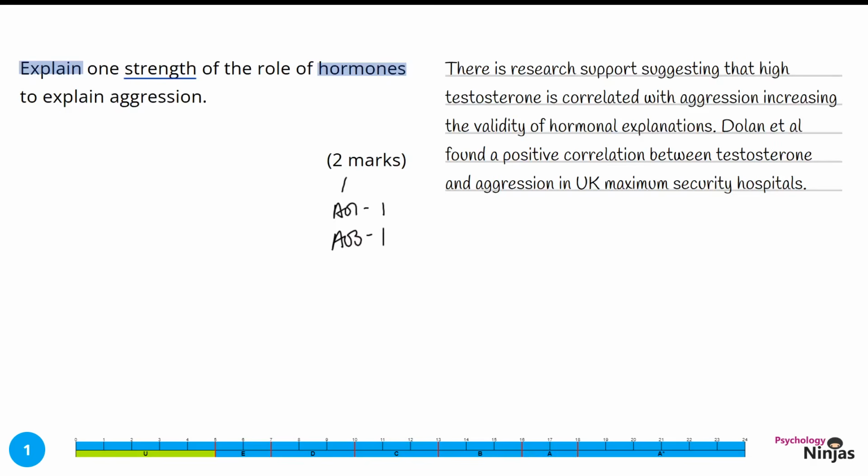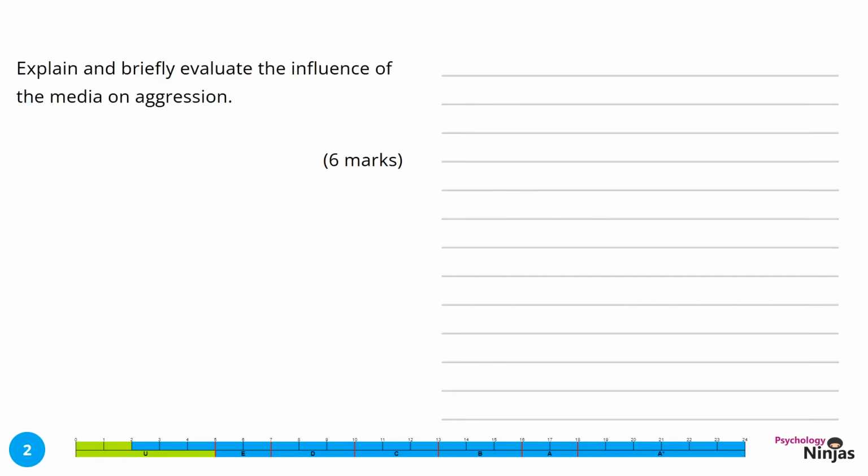In order to identify research support as a strength, we need to go beyond just stating that there is research support. Here we've done so by saying that the research support gives validity to the explanation. We've justified this identification with specific research evidence. Here we've gone for Dolan et al., but you could use lots of other studies to support that there is research behind testosterone linking to aggression.